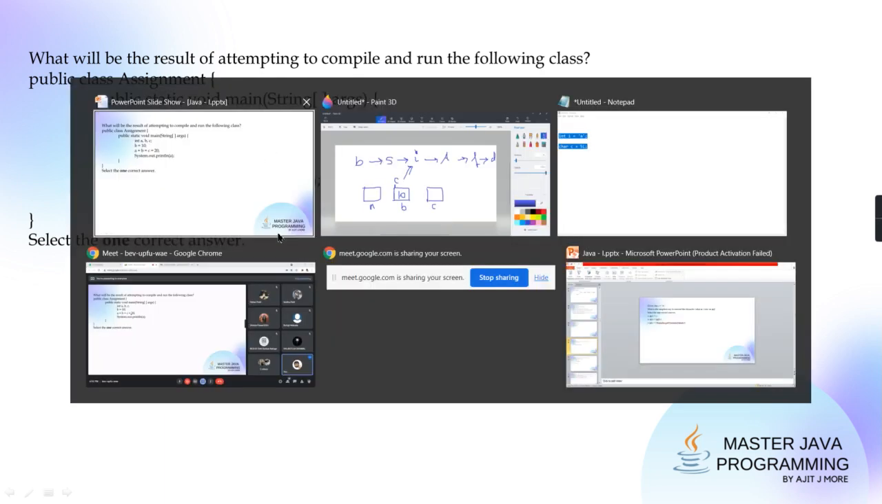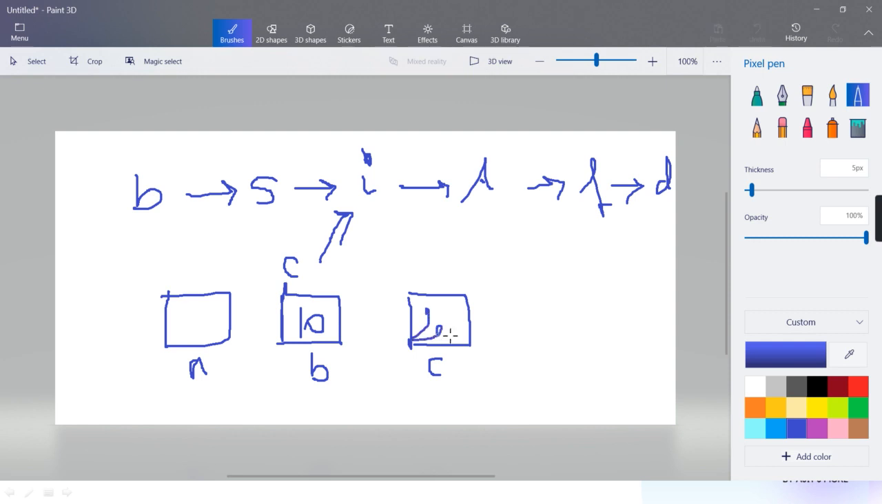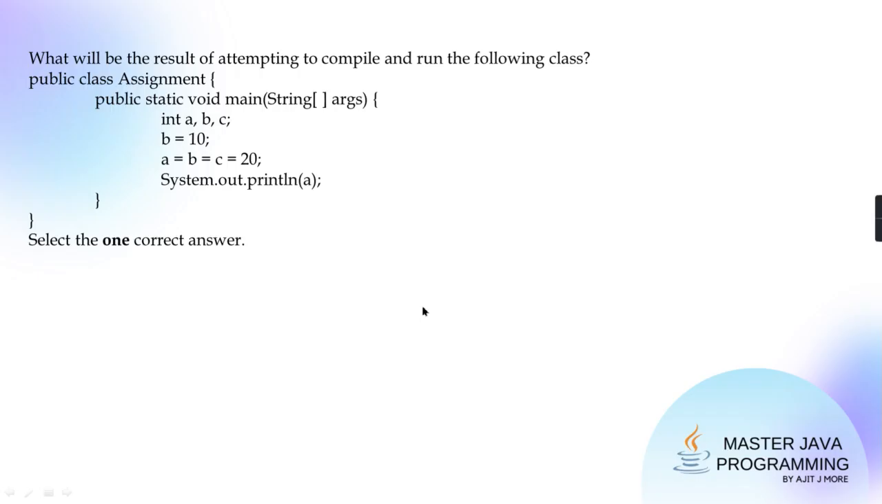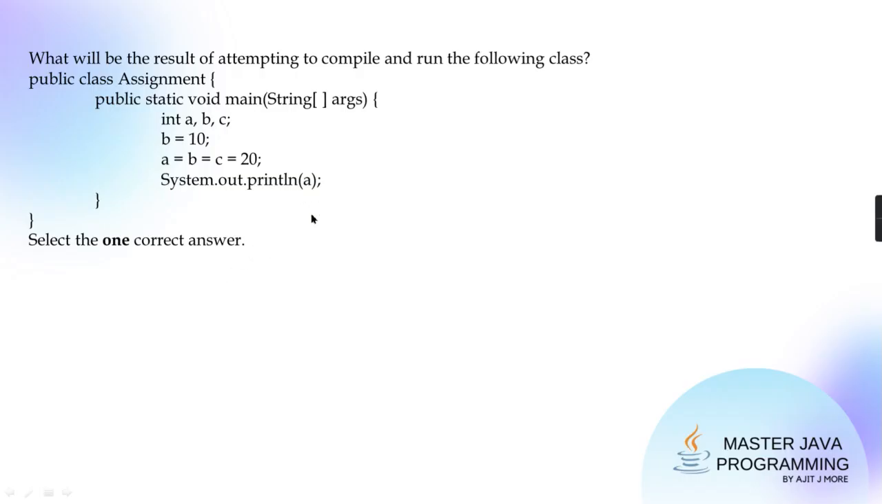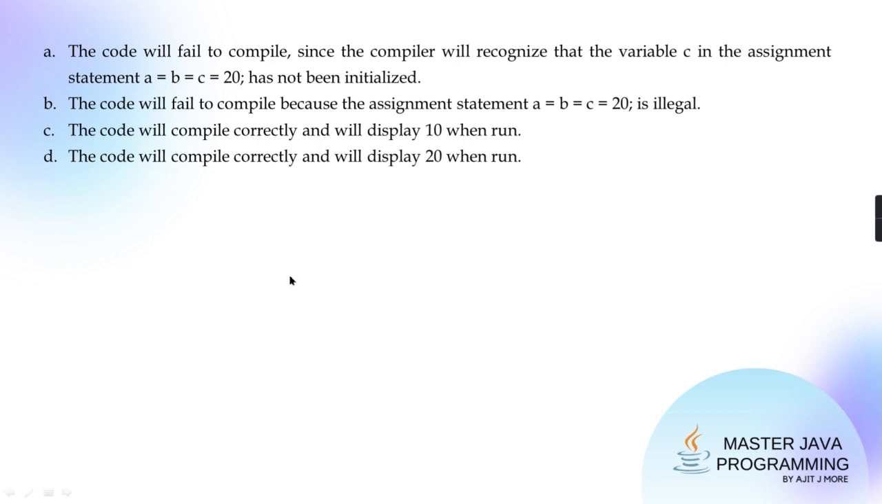So 20 is stored in C. Then C is stored in B, and B is stored in A. So now all 3 are 20. Then you are printing A. So ultimately what is the last value of A? That is 20. So that 20 is displayed. Now we just want to check which option from this is valid. So you know that the output is going to be 20.